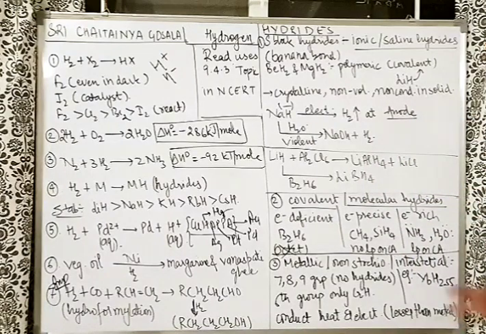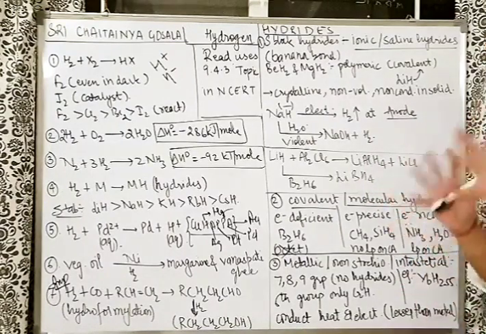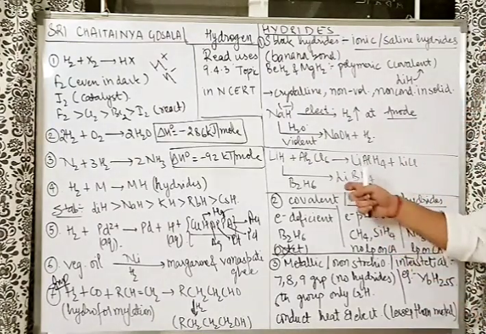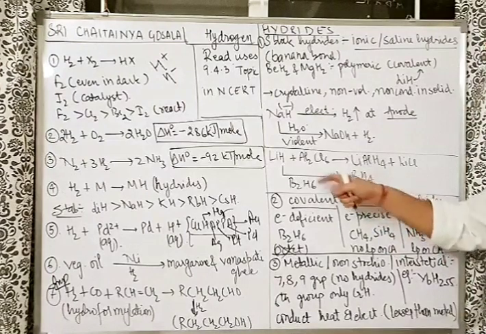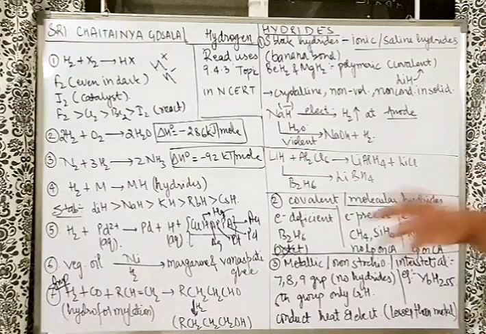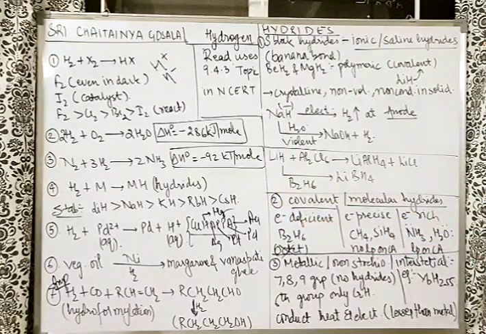One task I am giving you, if you are seeing this video: search in the s block also, in the boron family also, this kind of reaction you will find there. Same reaction in the boron family also, search in the NCERT. Going ahead, the second class is covalent or molecular hydrides.